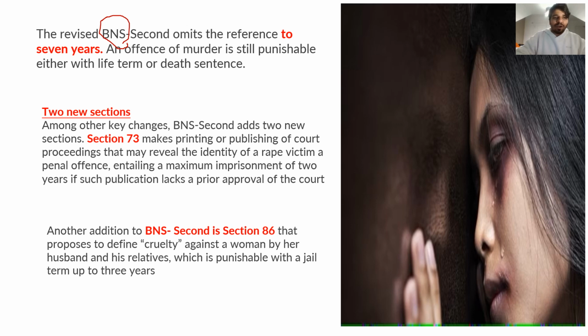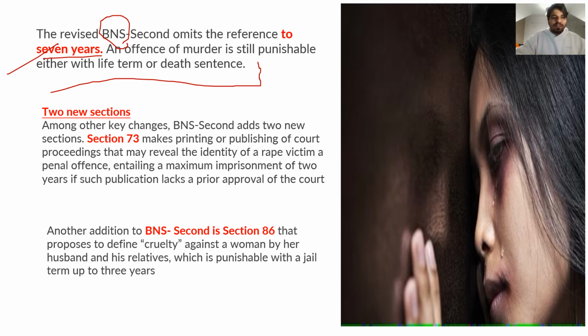So it incorporated some of the aspects recommended by the parliamentary committee and negated some of them. The revised Bharatiya Nyaya Samhita omits the reference to 7 years, right? As I said, the Vision IS magazine has wrong information. An offense of murder is still punishable either with the life term or death sentence, right?